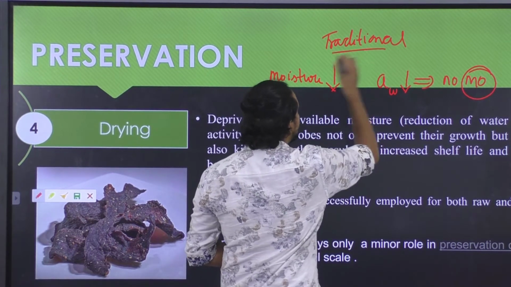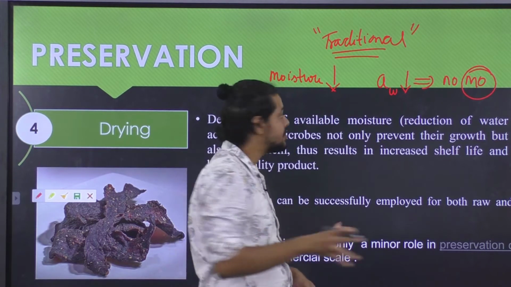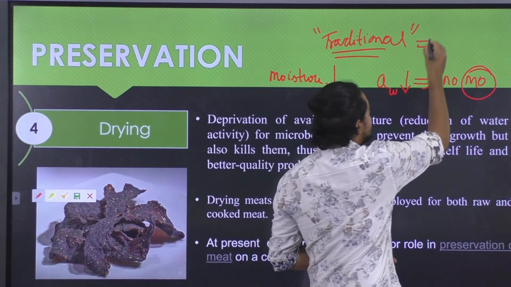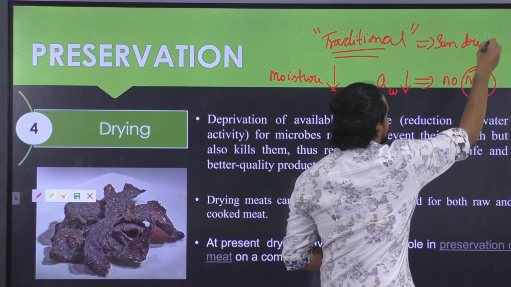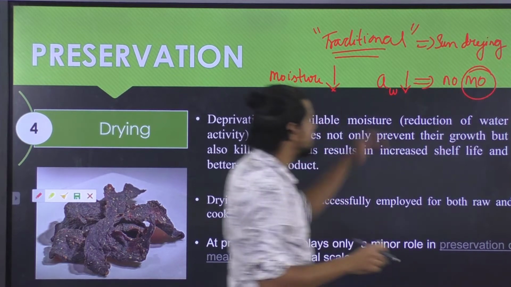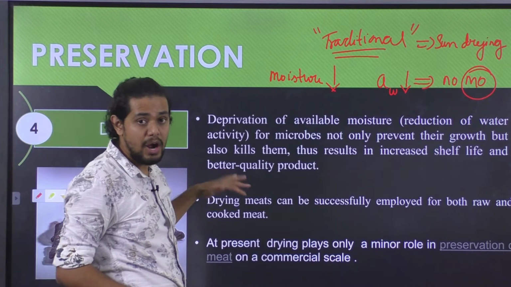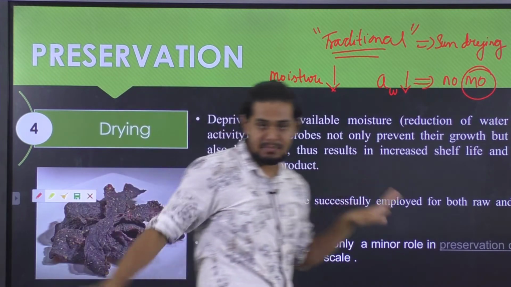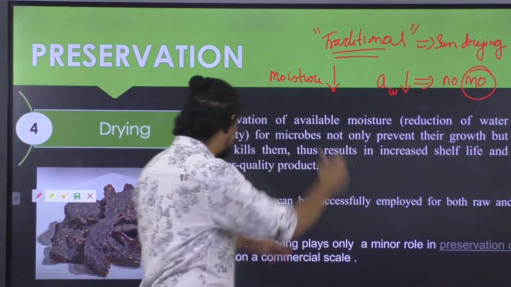So there are no commercially available dried meat products. It is mostly the traditional method, which is sun drying. Okay, so the most traditional way is sun drying, but there are no commercial products as such available in the market where the meat as well as the meat carcass will be in the dried form. Okay, so that was about the drying.